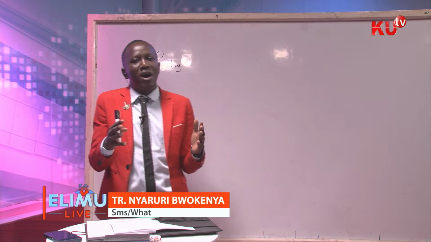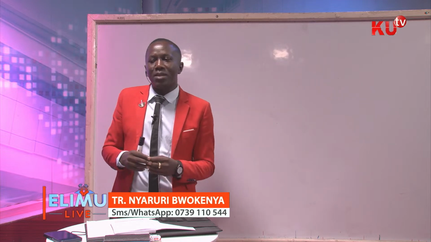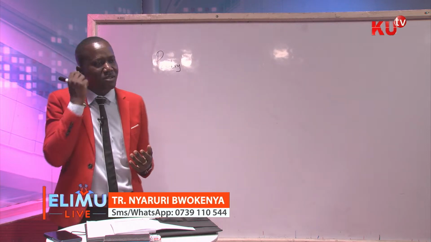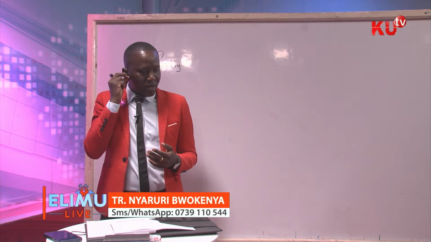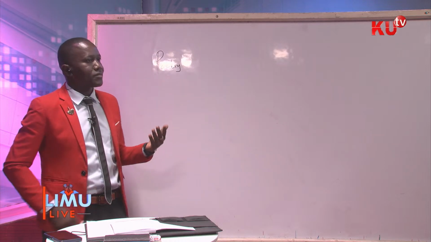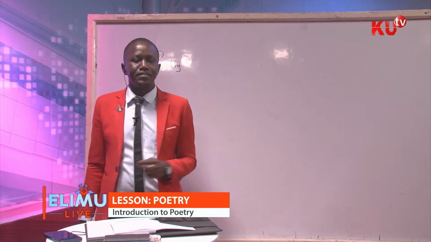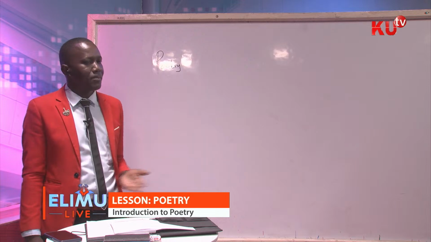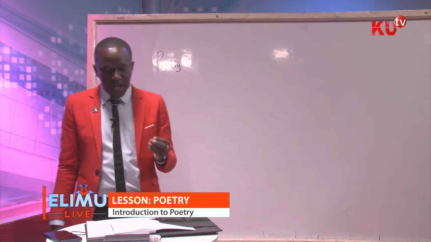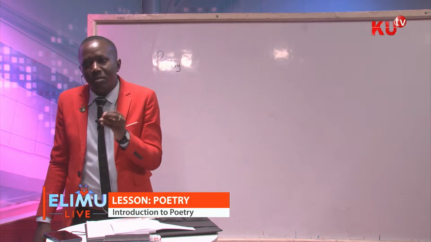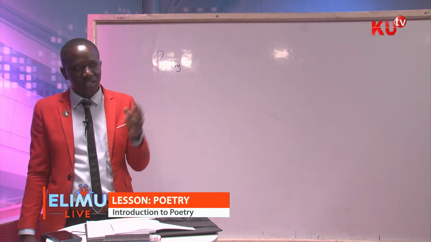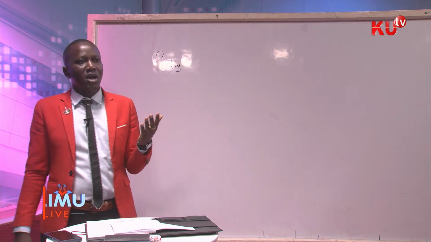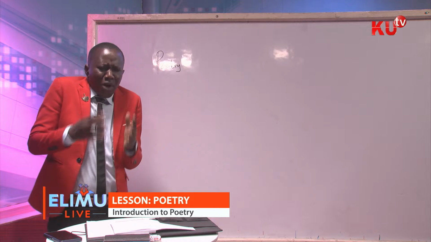So a poem can be a one stanza poem, a two stanza poem, a three stanza poem, a five stanza poem, et cetera. Now, we speak about the subject matter in a poem. What is the subject matter in a poem? The subject matter is what the poem is all about.